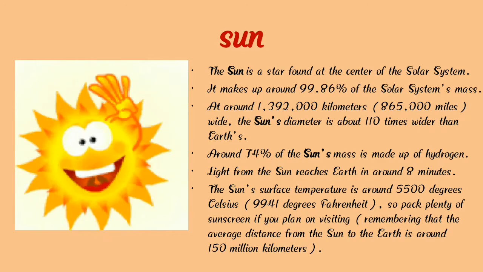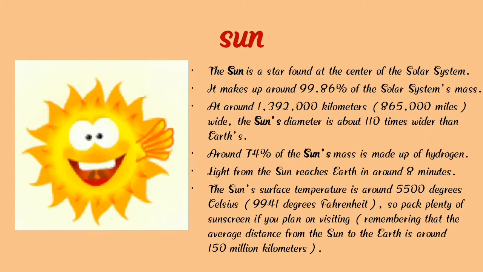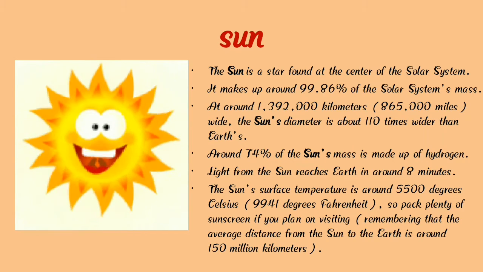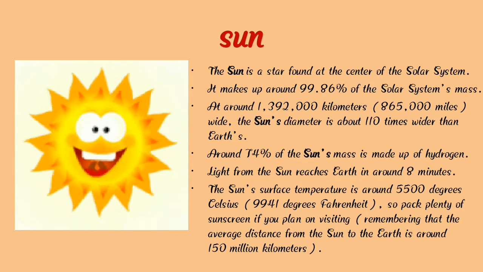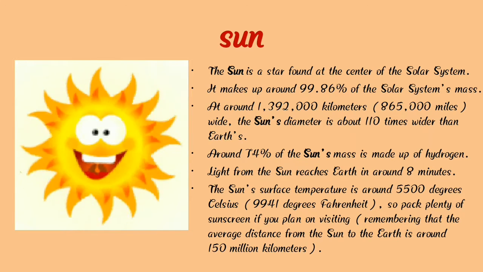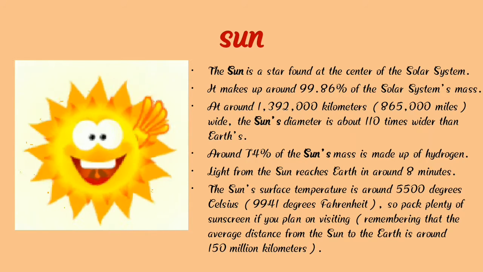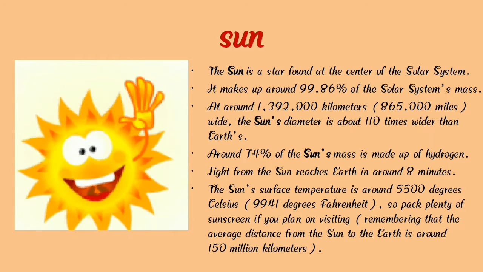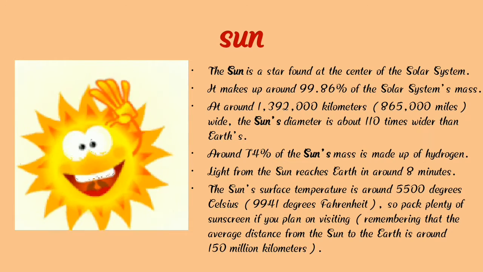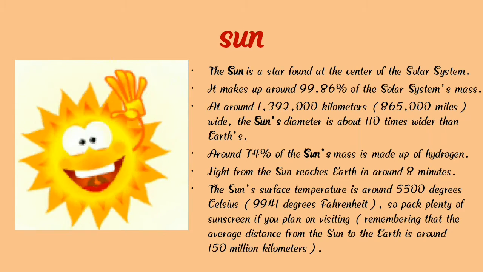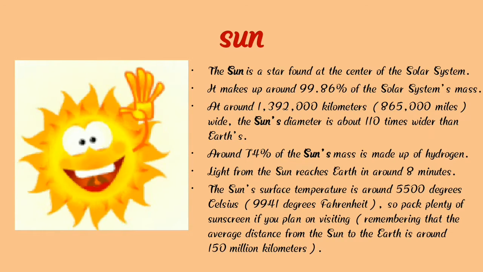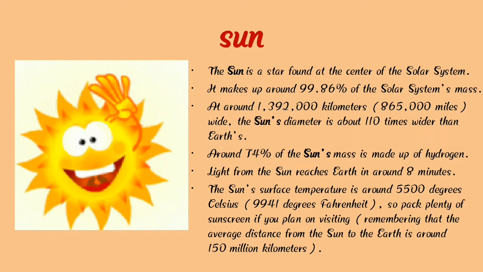It makes up around 99.86% of the solar system's mass, and it is around 1,392,000 kilometers wide. The Sun's diameter is about 110 times wider than Earth's.